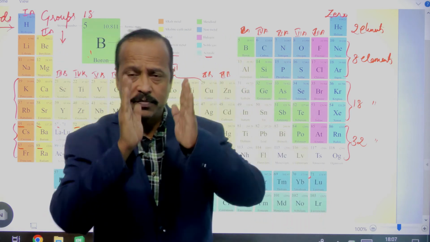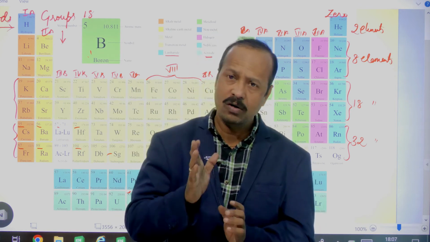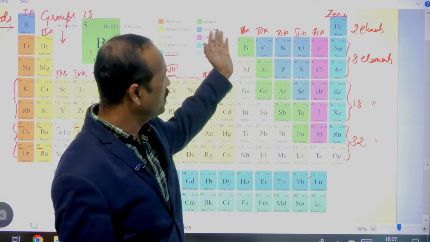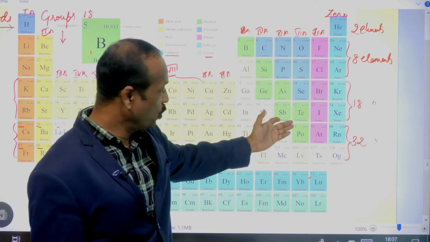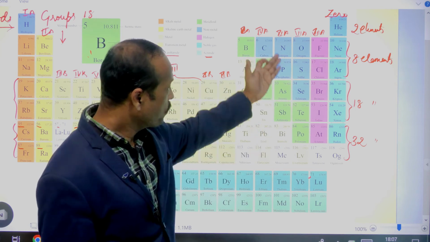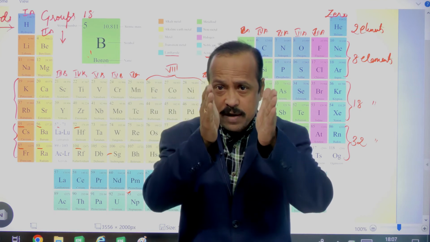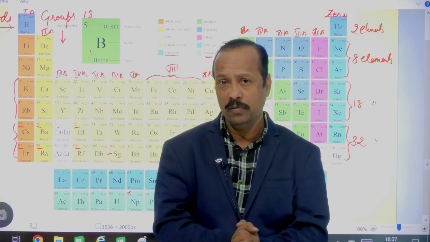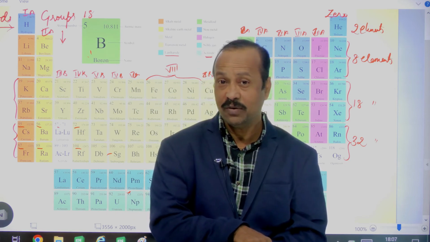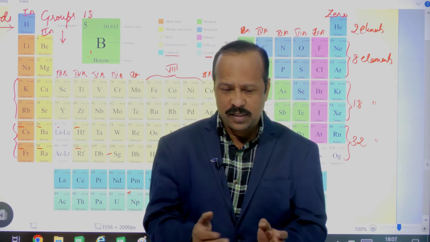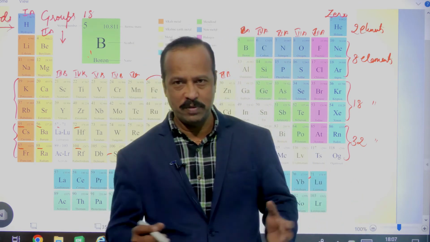Means in one vertical column, whatever elements are there, all will have almost the same properties. For example, in this group: oxygen, sulfur, selenium, tellurium, polonium, these also have similar properties. So the elements present in the same vertical column are also called a family. What are they called? A family. Generally, you know family. So family means what? A group of members.